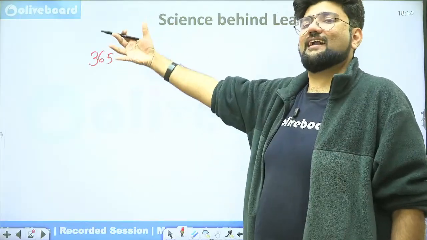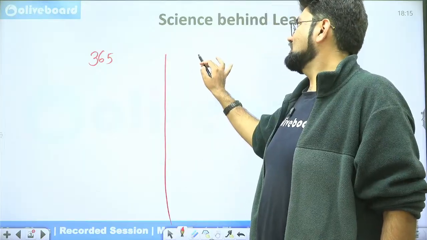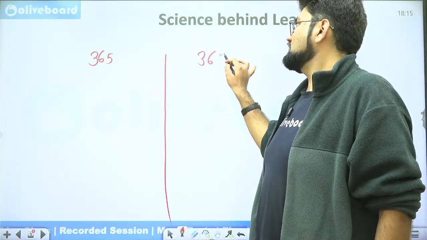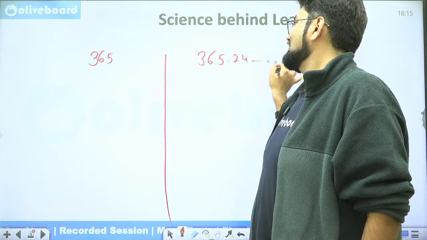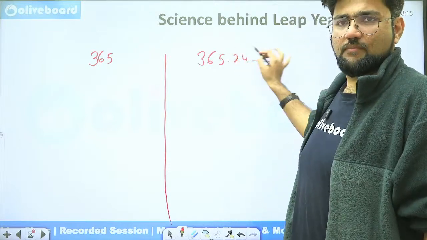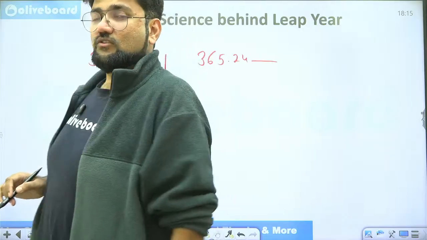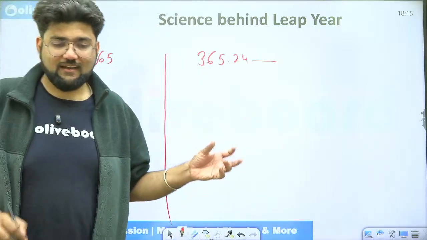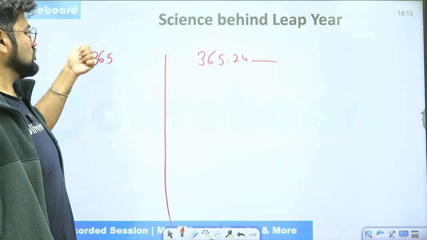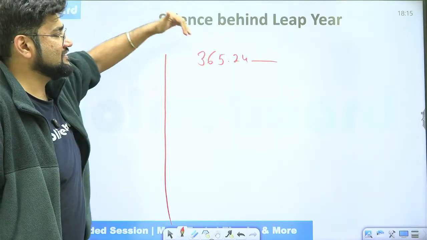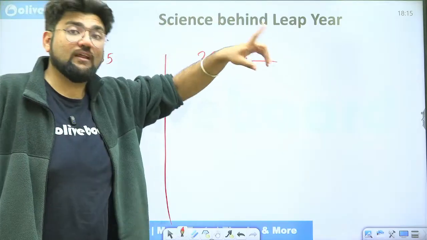So of course, by that time, we had scientific exposure and we found out that the actual time taken by the earth to revolve around the sun is 365.24, and this was a non-terminating, non-repeating decimal. A long decimal expansion was here. So they found out the error. What was the error? The error was that 365 days was not the appropriate time. It was 365.24 days. So we were ignoring this 0.24 every year.